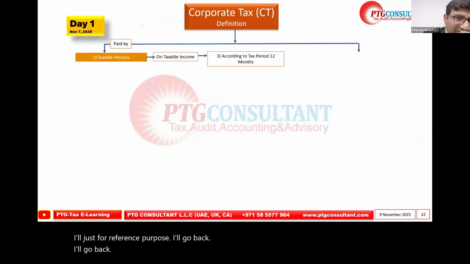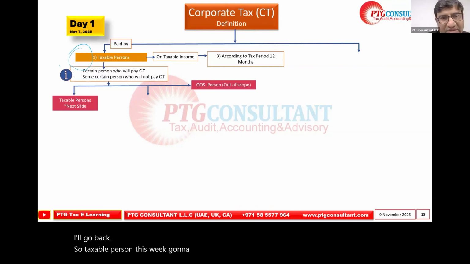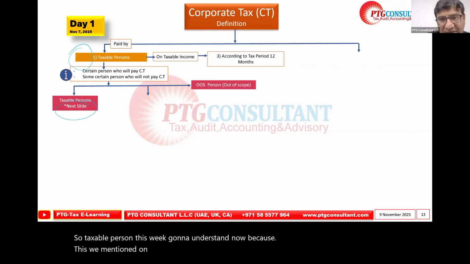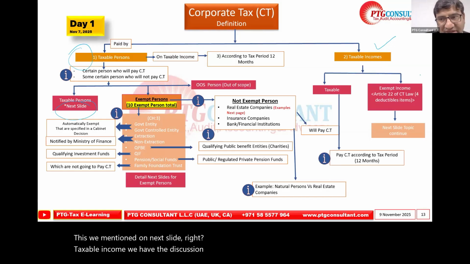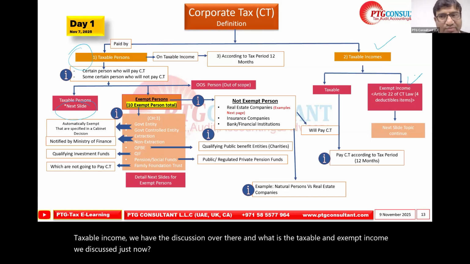So the taxable person, this we are going to understand now, because this we mention on the next slide, right? Taxable income, we have the discussion over there, and what is the taxable and exempt income we discussed just now. Now we are coming back to the point.